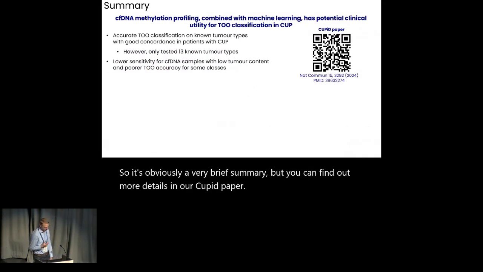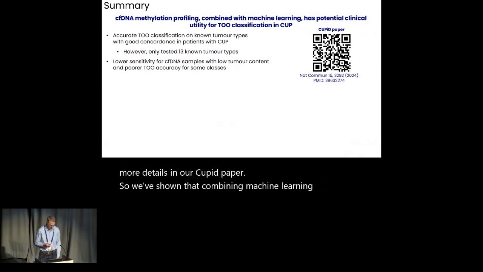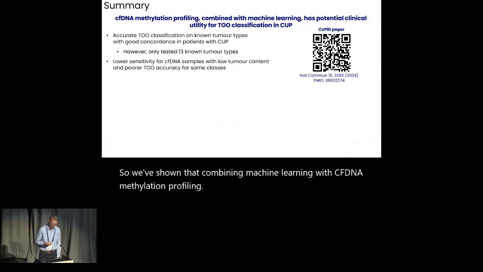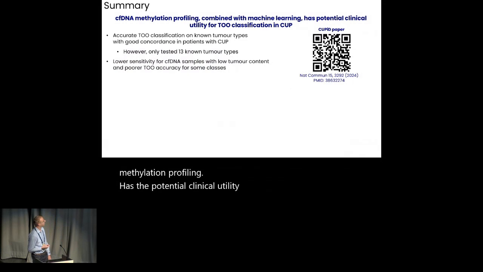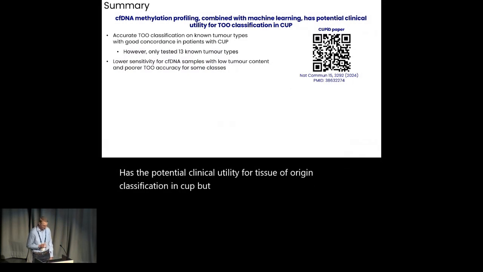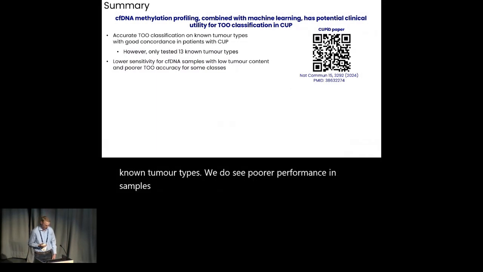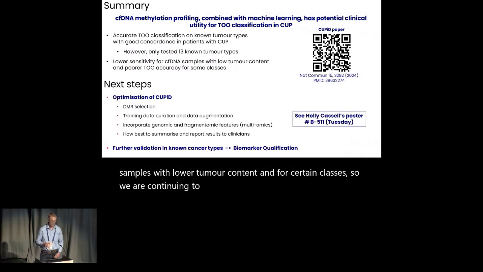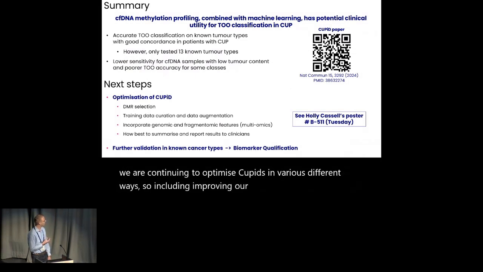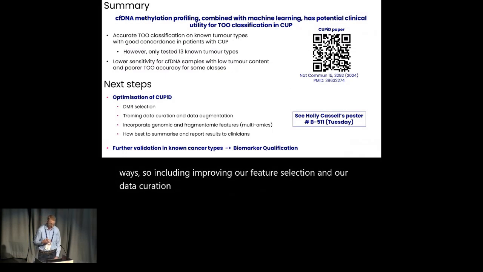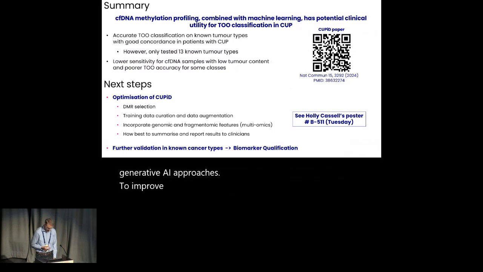So we've shown that combining machine learning with cfDNA methylation profiling has potential clinical utility for tissue of origin classification in CUP. But we have only tested it so far on 13 known tumour types, and we do see poorer performance in samples with lower tumour content and for certain classes. So we are continuing to optimise CUPiD in various ways, including improving our feature selection and data curation, and we're also now starting to explore using generative AI approaches to improve our data augmentation.